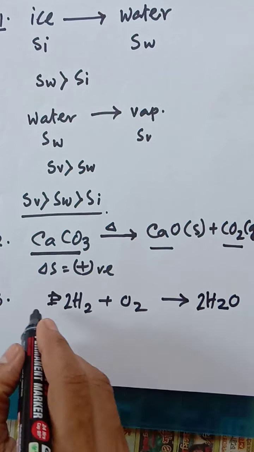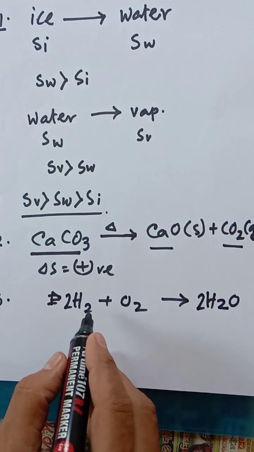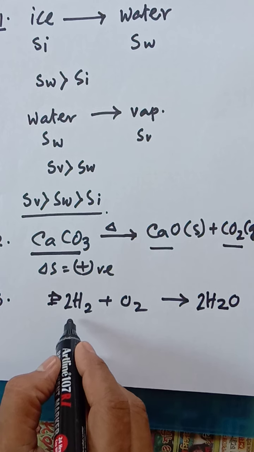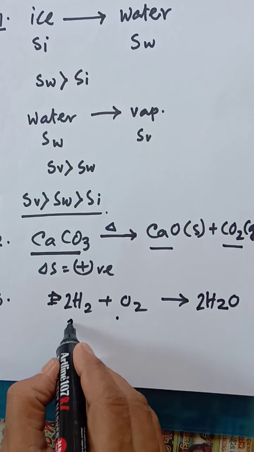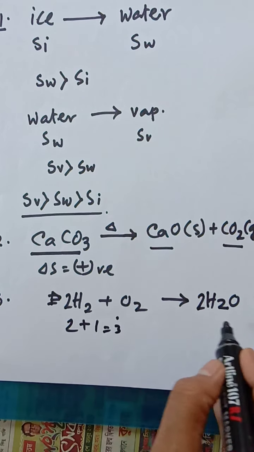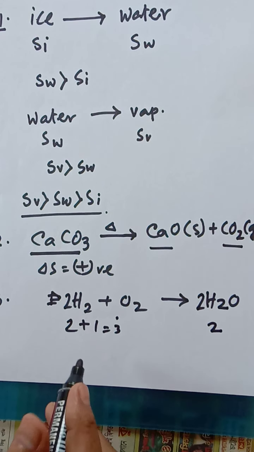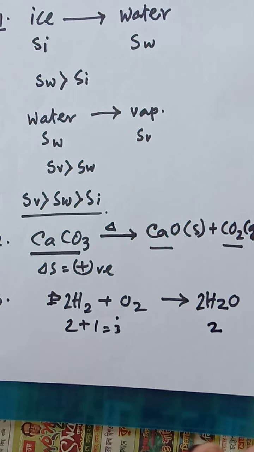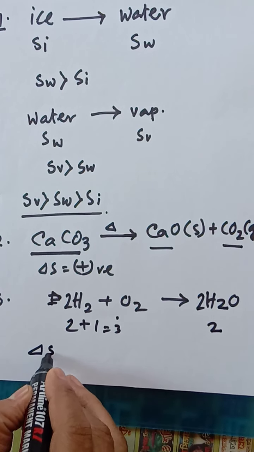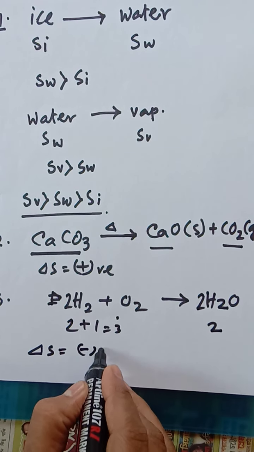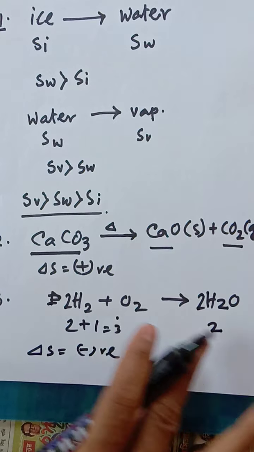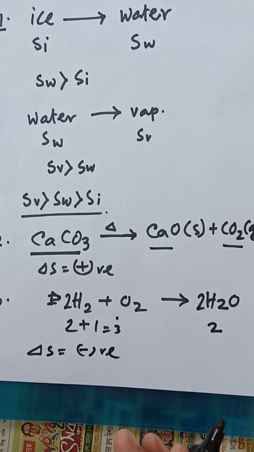Now how does the entropy change happen over here? Obviously initially number of moles 2 plus 1, that is 3 here, and here 2. So obviously number of moles is decreasing, obviously disorderness is also decreasing. Here delta S will be negative, so here entropy is decreasing. So few cases we have discussed.